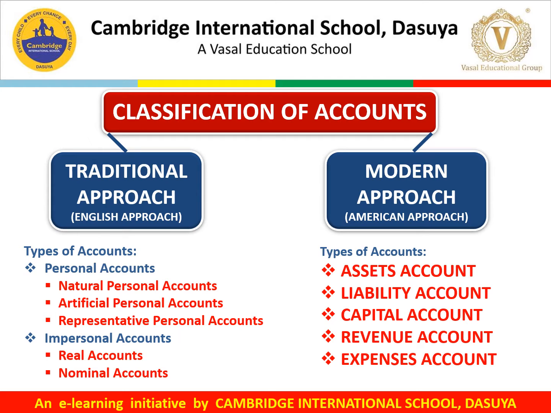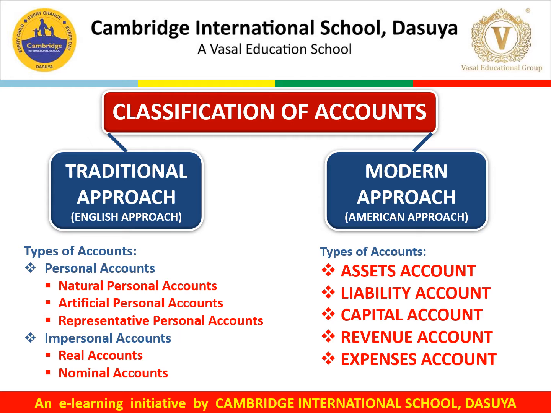Whereas impersonal accounts, which do not have any relation with any person, are classified into real account and nominal account. Real means actually. So all assets lie under the category of real account. Nominal accounts, as the name appears, nominal, which means it is nothing. But for our convenience, we have given them some names.